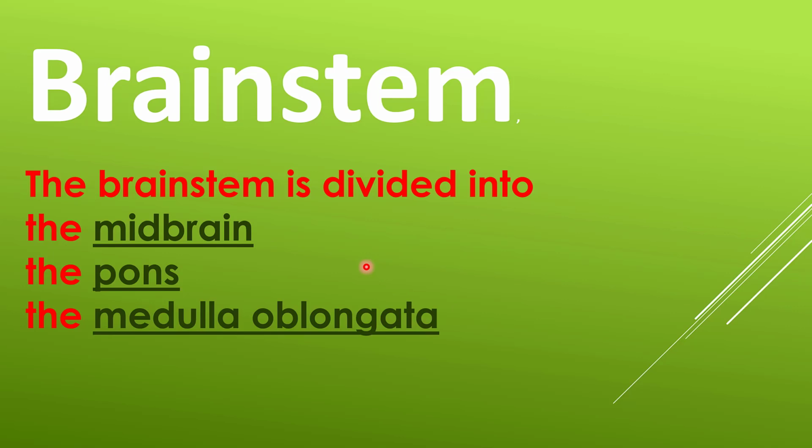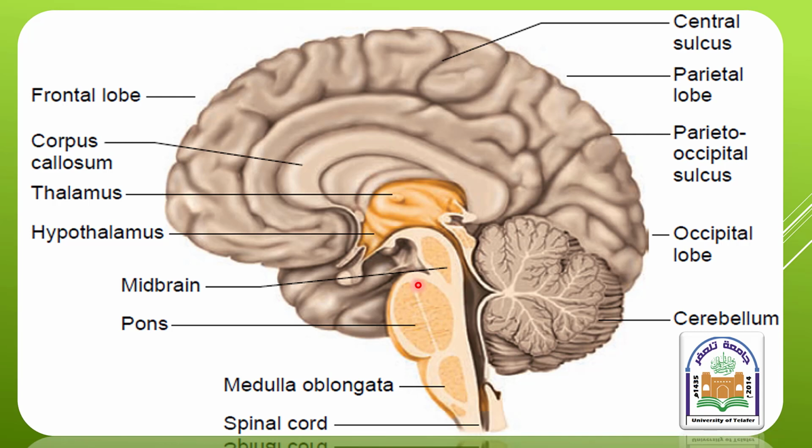Brainstem, as I mentioned, is the last part of the brain. It includes the midbrain, pons, and medulla oblongata. The main function here is shown in the picture of the brainstem, midbrain, pons, and medulla oblongata, which connect the brain with the spinal cord. This is the spinal cord. Here is the foramen magnum. Through the foramen magnum of the skull, the medulla oblongata is connected with the spinal cord.